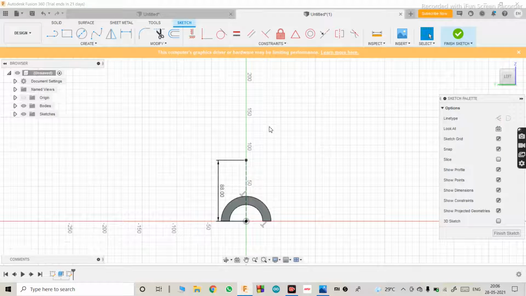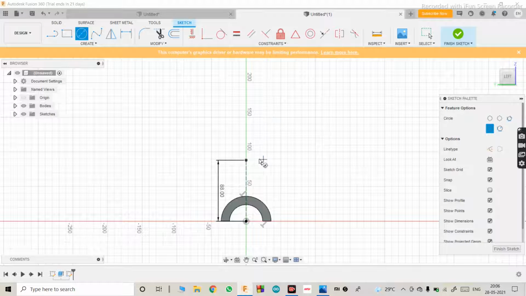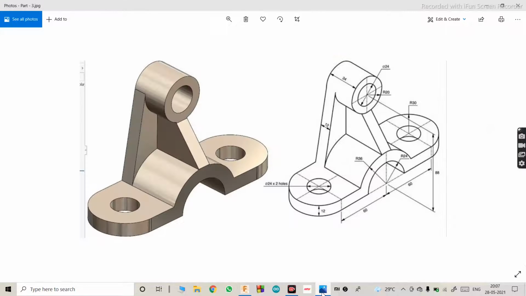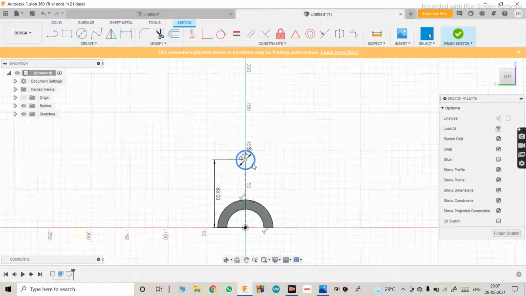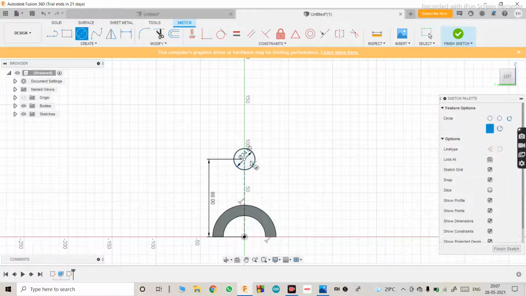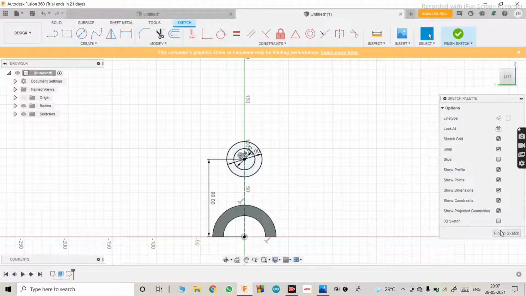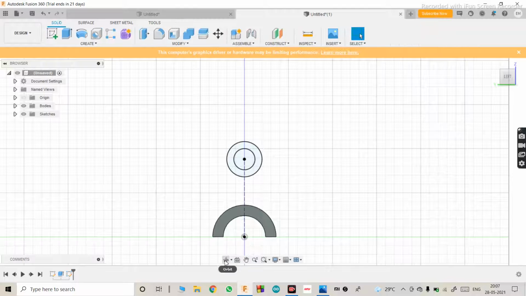Then turn off this construction mode, use circle. You want it to be 24 and 40, right? So hit 24, enter. Again use circle. This time hit 40, enter. Finish the sketch.